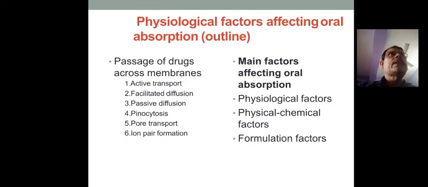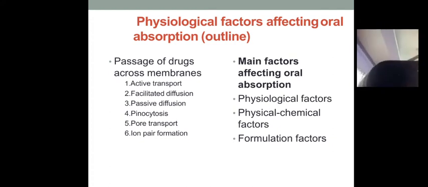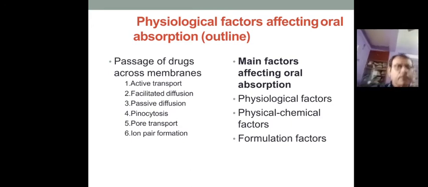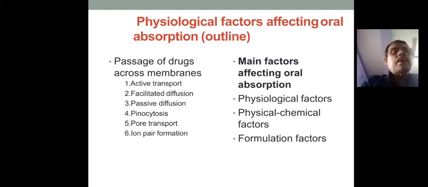There are so many factors affecting drug absorption. Last class we discussed the physiological factors affecting oral absorption. This is very important, because whether the drug will be absorbed or not depends upon some physiological factors. The passage of the drug across the cell membrane occurs by many mechanisms.